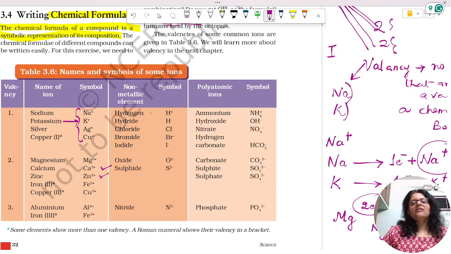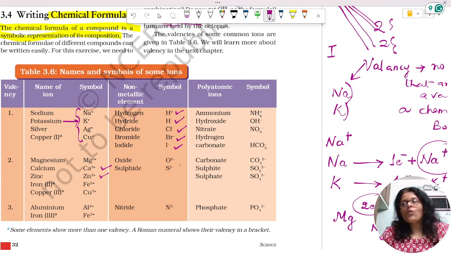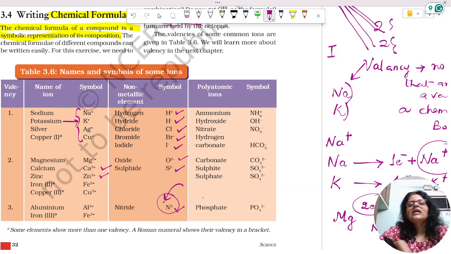Then here there are non-metallic elements. Hydrogen is H+. Hydrogen can also gain an electron to become H-. Chlorine gains an electron to become Cl-. Bromine Br-. Iodine I-. Only one is there. Oxide is O2-. Sulfide is S2-. Nitride: nitrogen has 5 electrons and it needs 3 more. It takes in 3 more electrons to form N3-.